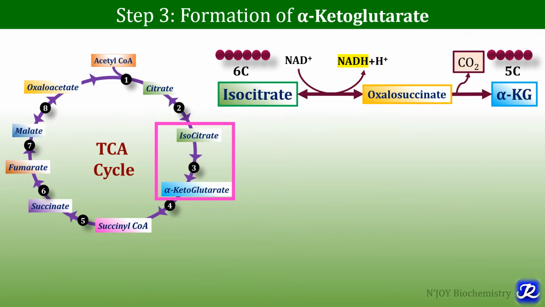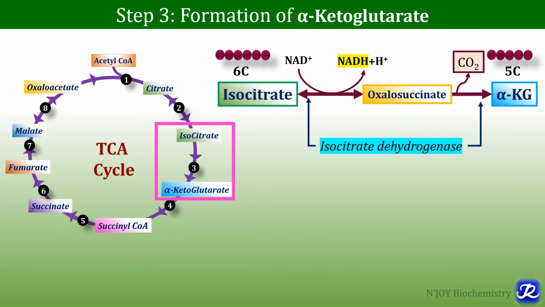In the next step, there is release of carbon dioxide. So decarboxylation occurs in this step, and as one carbon is removed as carbon dioxide, there is formation of alpha ketoglutarate, which is a 5 carbon molecule. So from isocitrate, by decarboxylation we get the 5 carbon compound alpha ketoglutarate, and in this process one NADH is also formed.